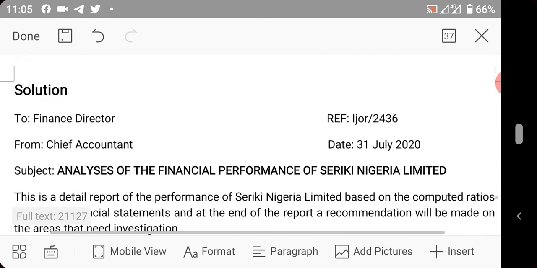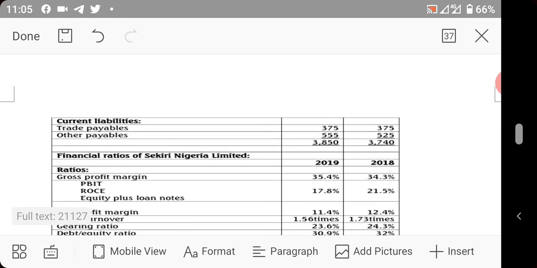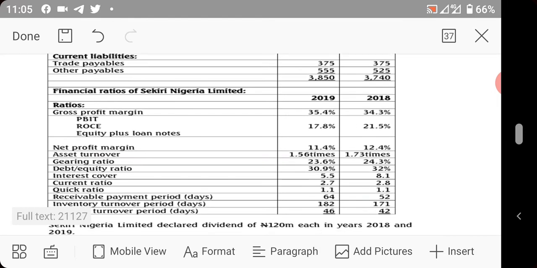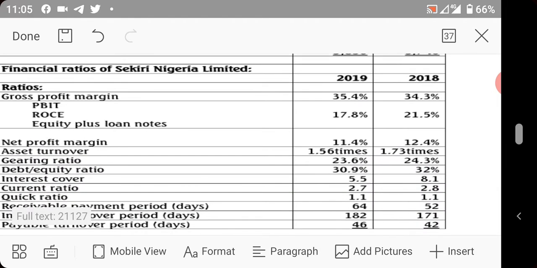Now, if you go back, let's look at net profit margin. You see, in 2018 it was 12 points. In 2019 it was 11 points. You can see it dropped. So this could be as a result of increments in overhead costs such as salaries and wages, and other operating expenses, like the cost of running their generator, the cost of maintaining their assets, like an increase in depreciation due to increase in the value of assets. So this could be why their net profit margin was lesser. So you can be able to tell management why things are this way.